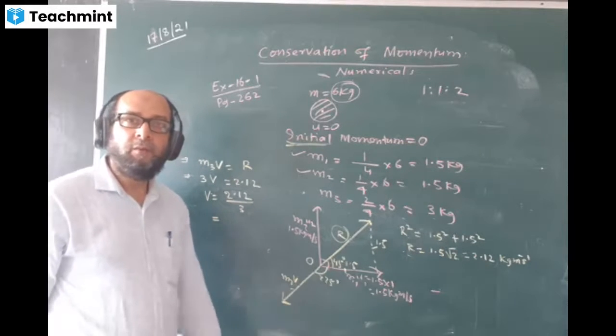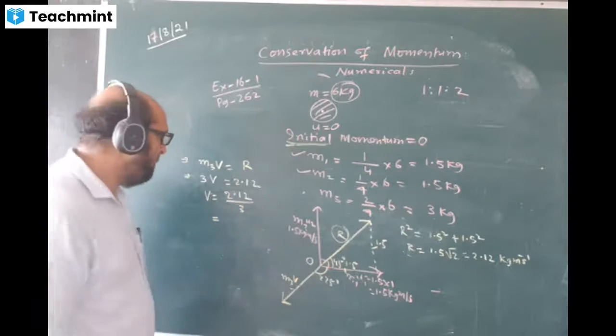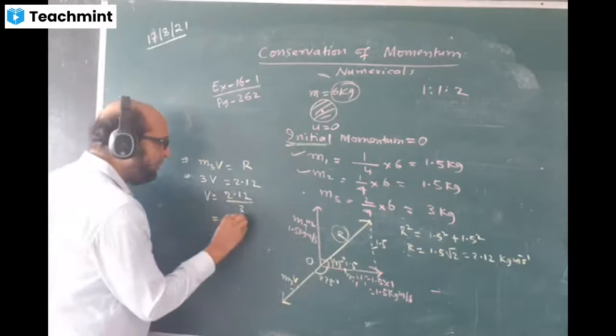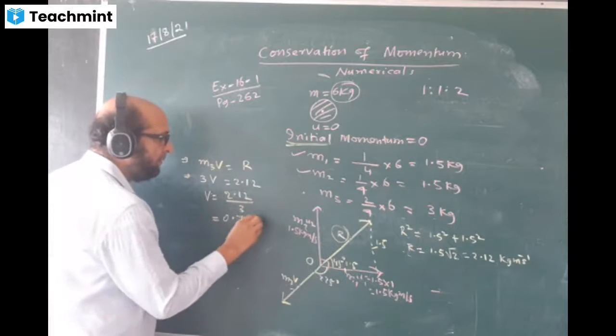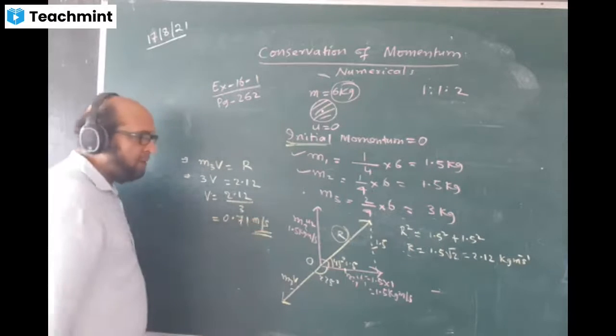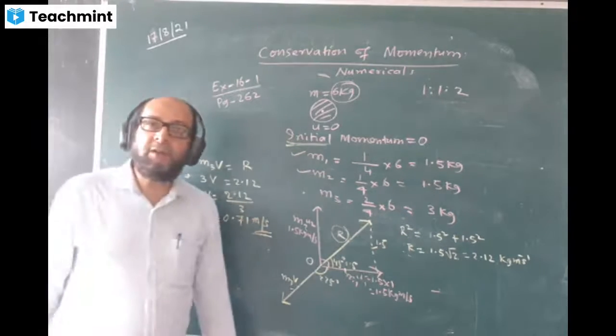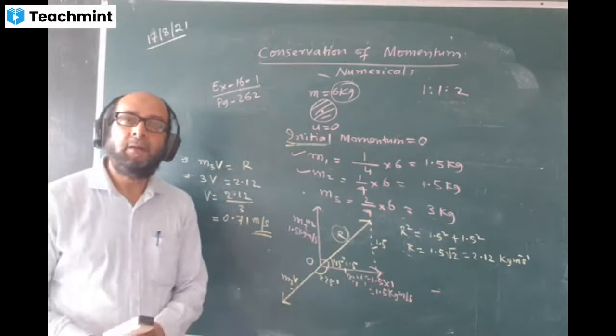Yes, 0.7, 0.71. 0.707, you're rounding it to 0.71 meter per second, that is the answer. Finished. Have you understood the solution? Or once again, what do you say?